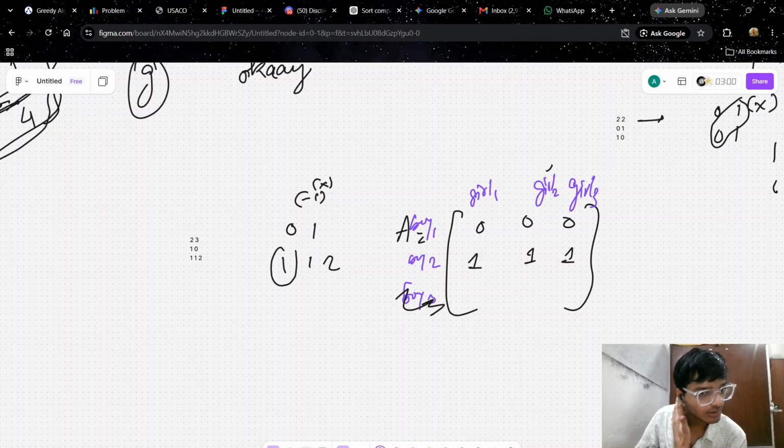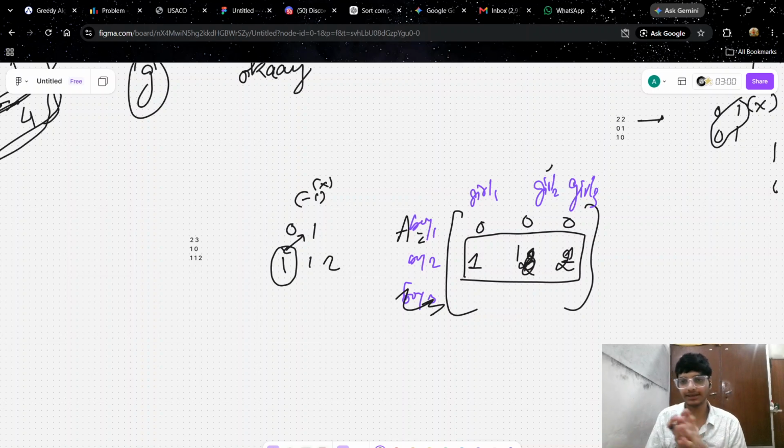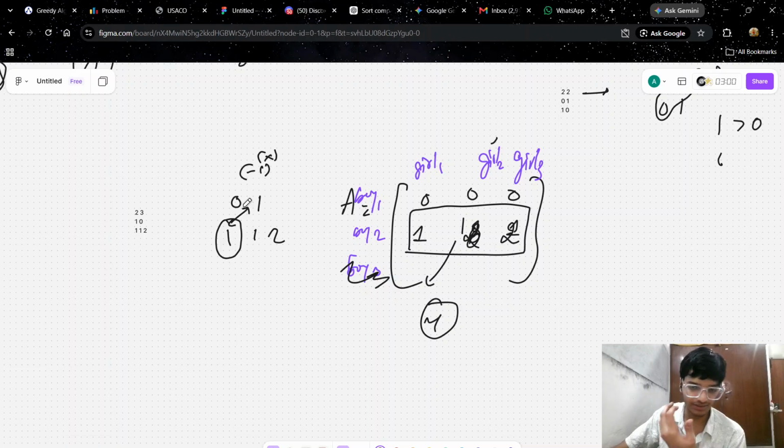Now we know that this and this are the same. So what we need to do is just change this part only. It is one, and let it be like that. So we find the total sum is four. So this is what we need to do. I think you got why we are doing this, and this is the optimal we can get so far. And you may think, Arnav, you are again just putting elements in order of any term.